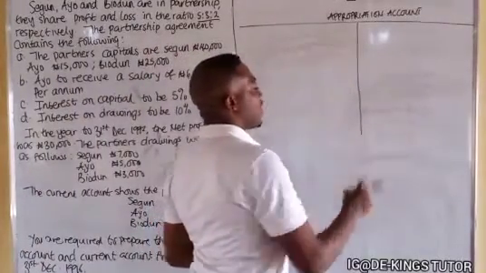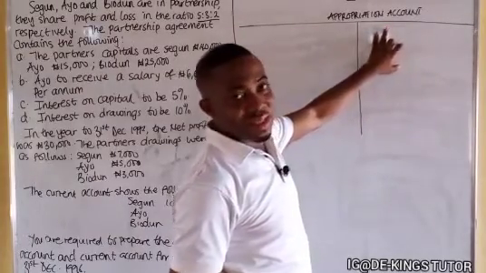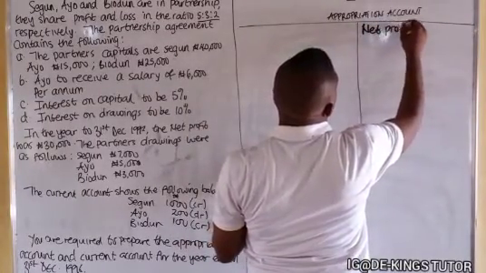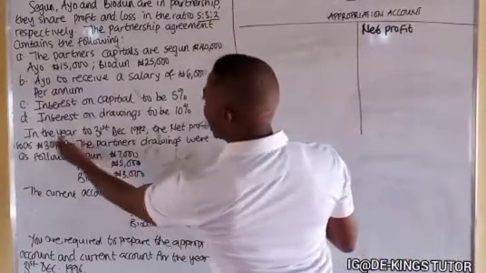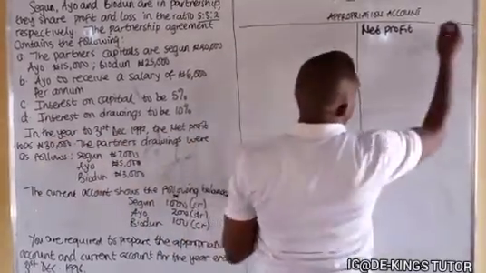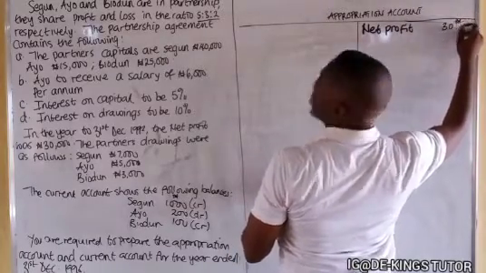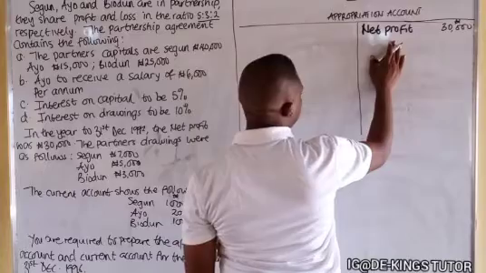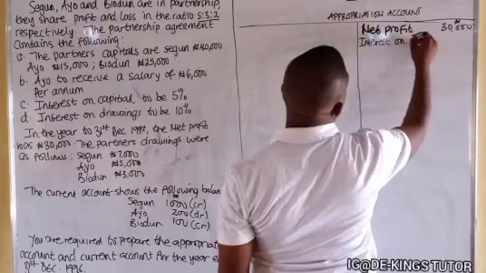Now, in the preparation of the appropriation account, the credit side contains items that will benefit the business. One of them is the net profit. They said for the year ended 31st December, the net profit was 30,000. The next one that is supposed to be here is the interest on drawings.